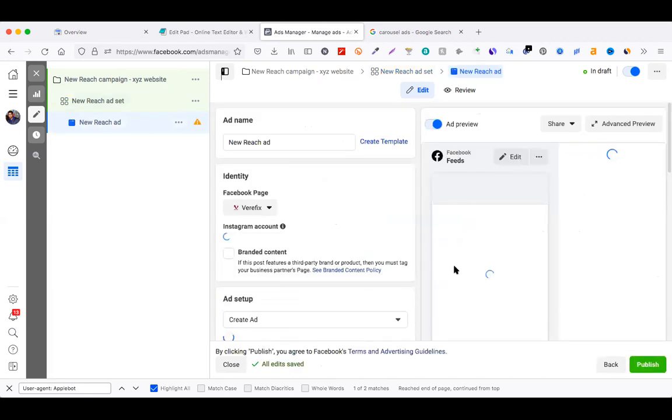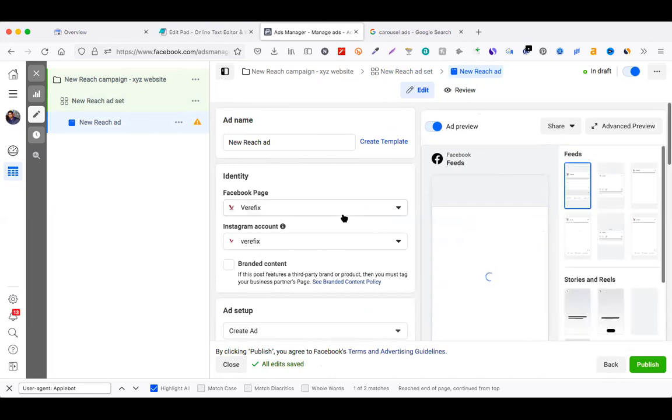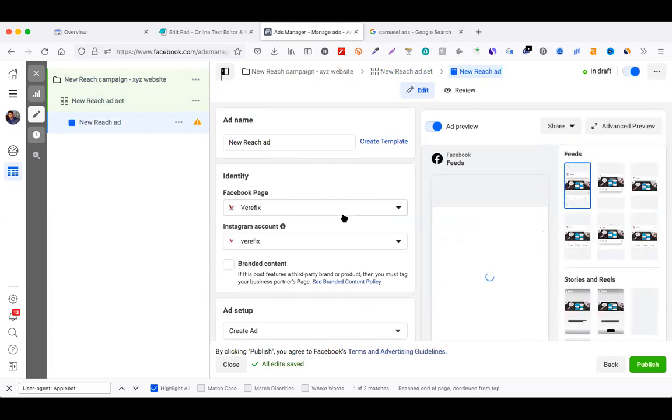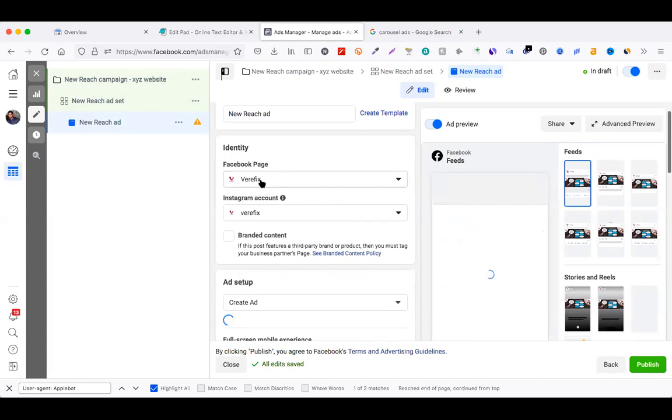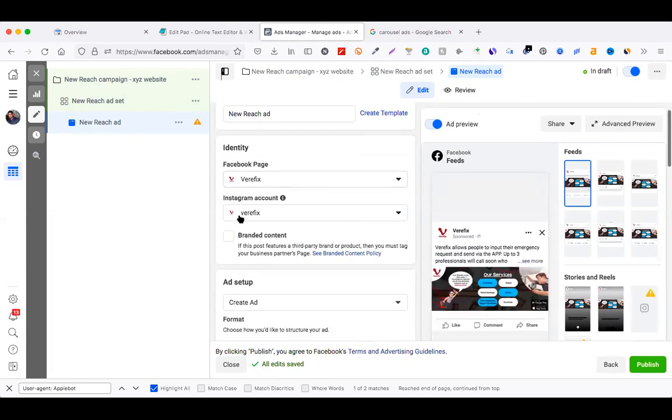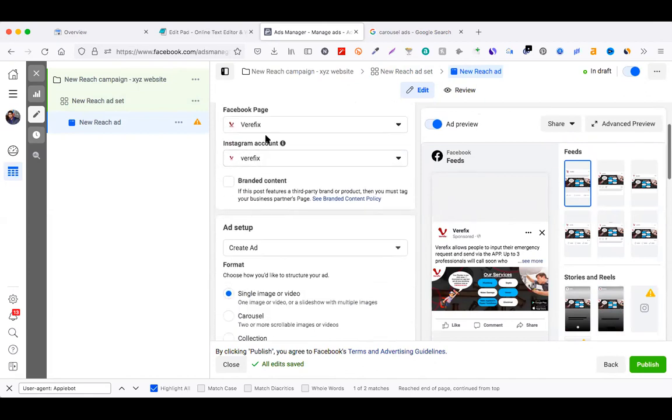Now this is the third section where you are uploading your advertisement. We selected Instagram, that's why it is showing the Instagram account as well. Make sure you select the correct Instagram account if you have access to multiple accounts. Verifix is basically a US-based plumbing software seller.